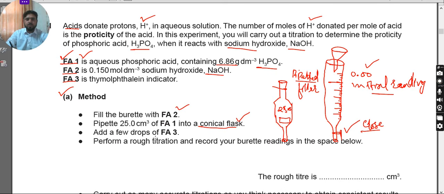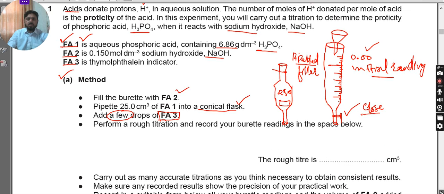After that, use the dropper, which will definitely be given, from FA3. Add a few drops. When there is the phrase few drops, try not to add more than 3 drops. Or if there are clear instructions on how many drops are required, then you have to follow that instruction.